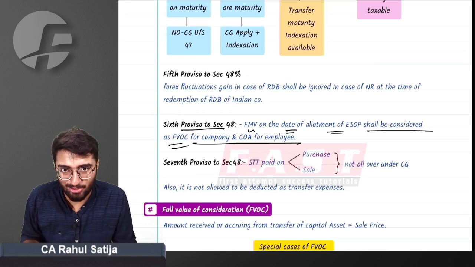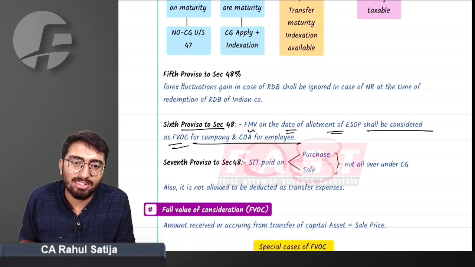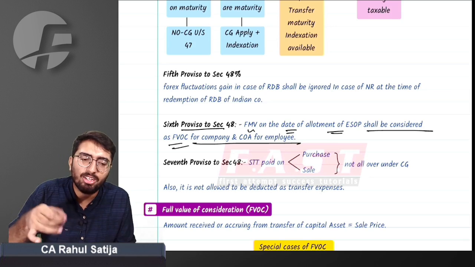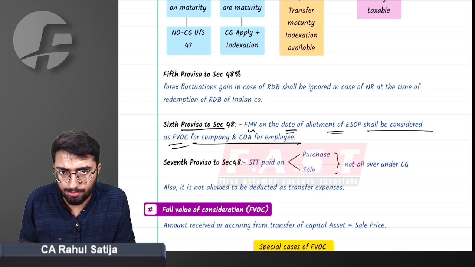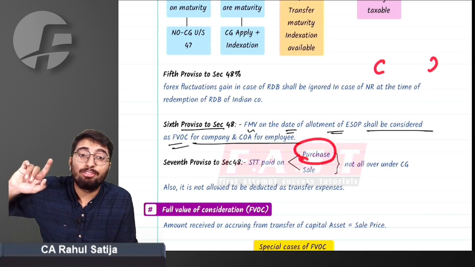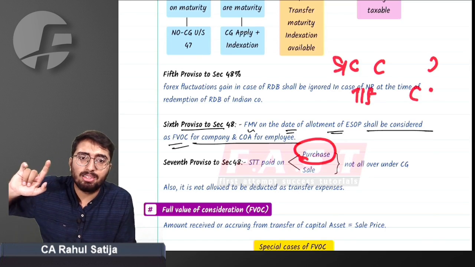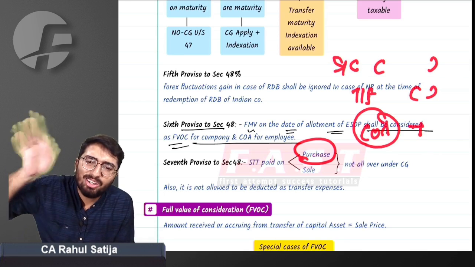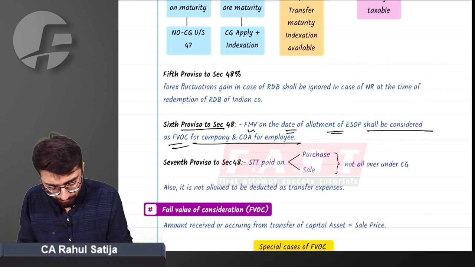Next one is the seventh proviso to section 48. What this proviso says is about any kind of STT paid on purchase or sale of any shares. Whenever you are selling any shares of a listed entity, you are required to pay STT to the stock exchange. If you are paying any STT, you are not required to deduct this STT from sales consideration, nor from transfer expenses, nor add it up in the cost of acquisition. Ultimately, you are not allowed any kind of deduction on this STT.